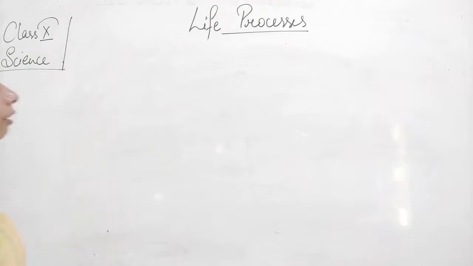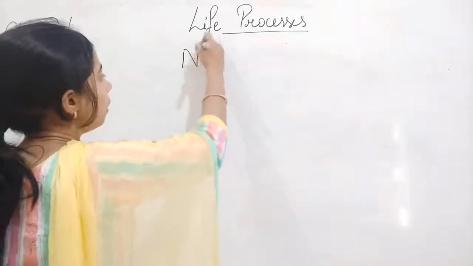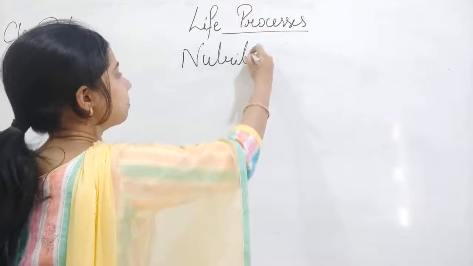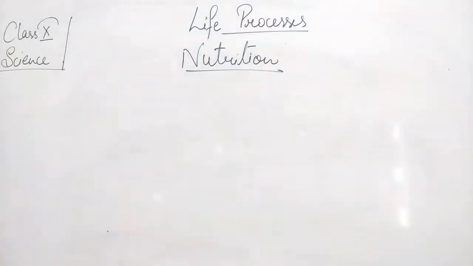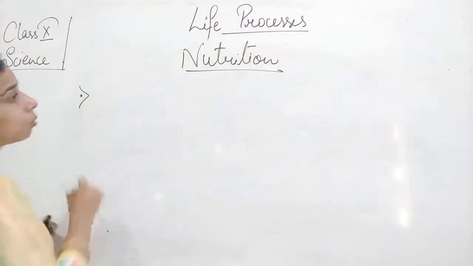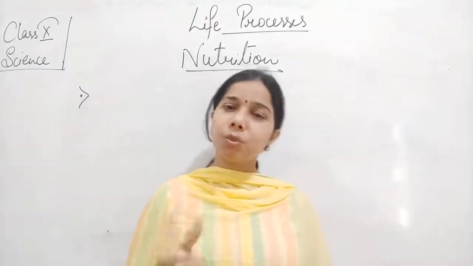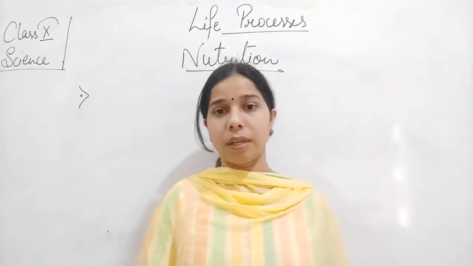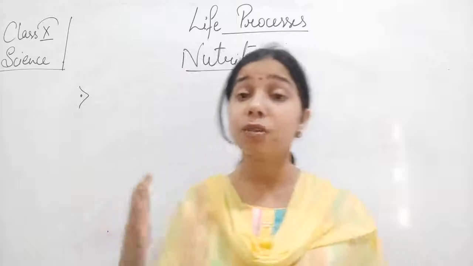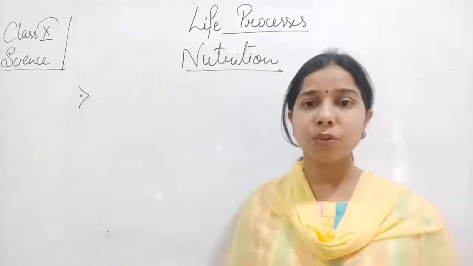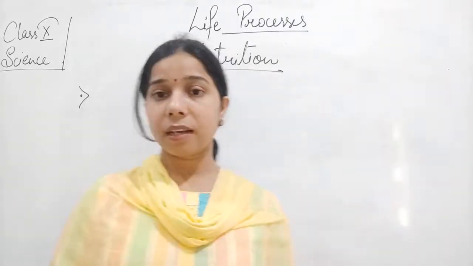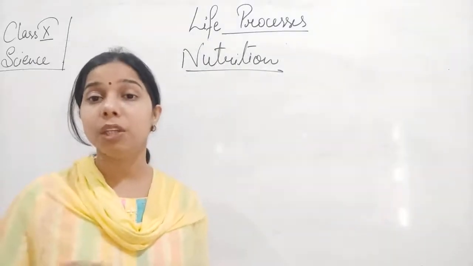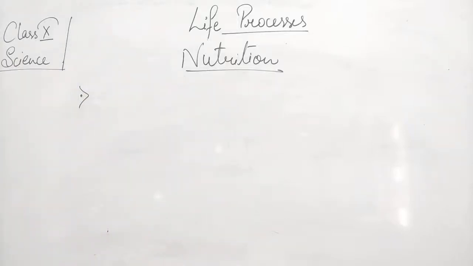Now we will start with the first one, and that is called nutrition. So the first thing, when we talk about nutrition, you will say that this term nutrition came from nutrient. Okay, yes, absolutely, it comes from the term nutrient. So from where do we get this nutrient? We get the nutrient from the food. So food is that organic substance which helps in providing the nutrient to us.